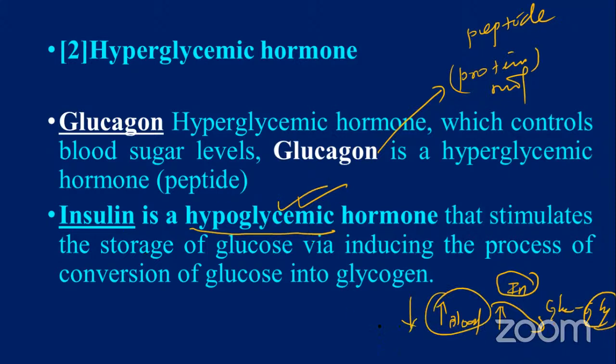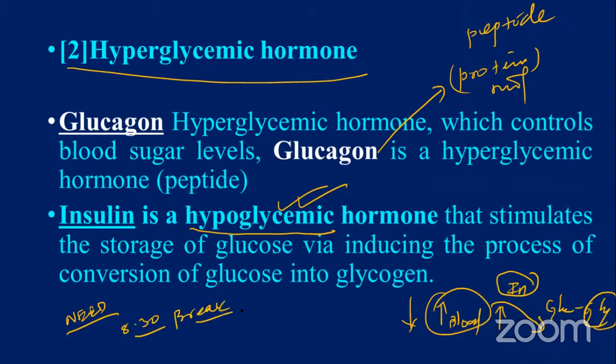Action by insulin. Hyperglycemic. What is the meaning of hyperglycemic? Again, you need energy, isn't it, my dear? Just imagine, you are taking your breakfast at 8 o'clock or 8:30. Within half an hour or 1 hour, digestion is completed and the food is converted into glucose. The glucose automatically enters into the bloodstream.